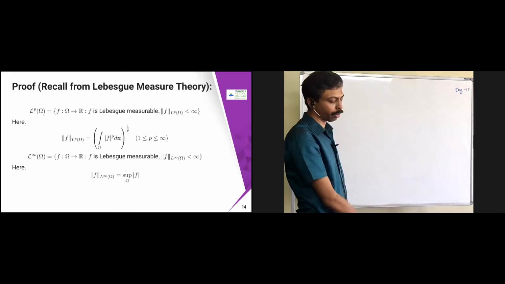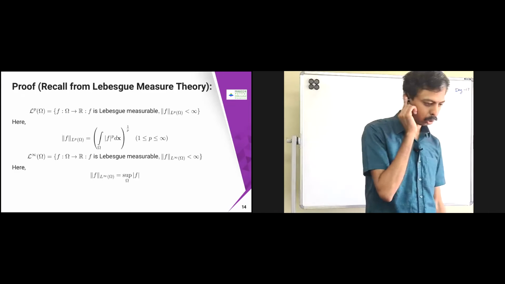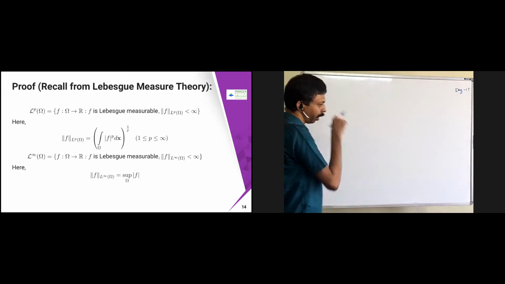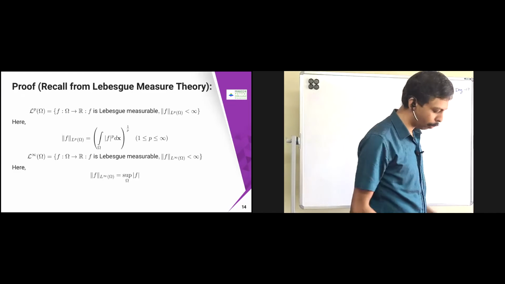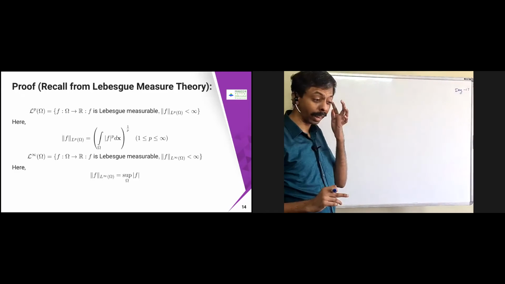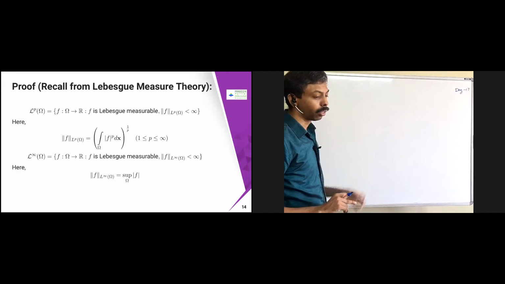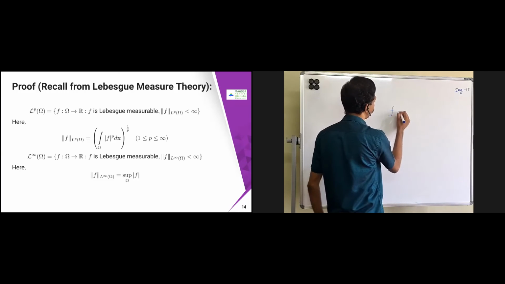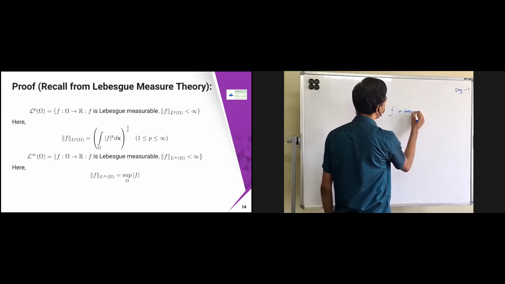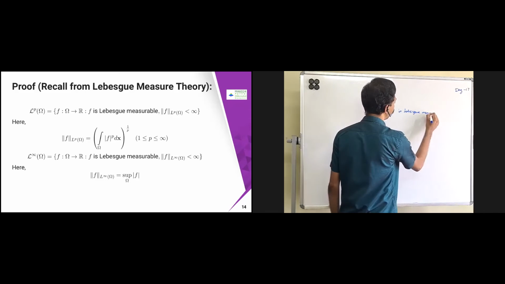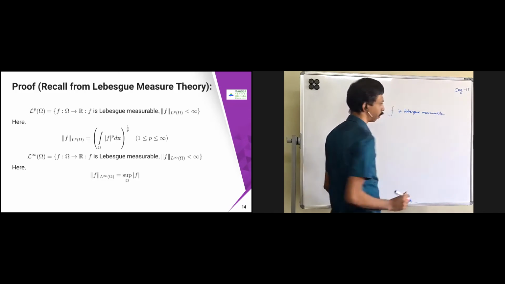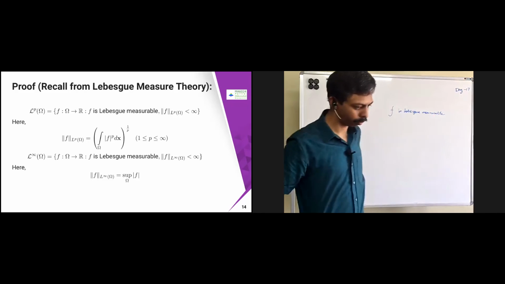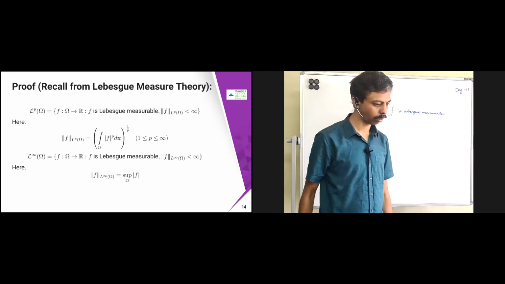What is L^p of Ω? Have you studied this one in analysis course? No, sir. Okay, even if you haven't studied, no problem. But you studied the Lebesgue method, right? Yes, sir. Okay. So if f is Lebesgue measurable, when do you say a function is Lebesgue measurable? Any idea?